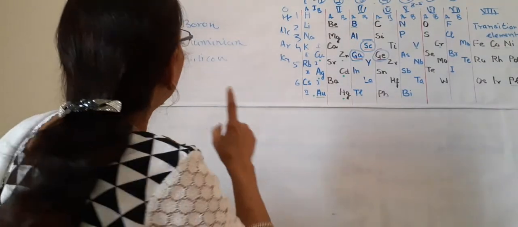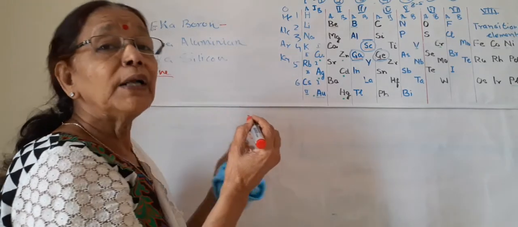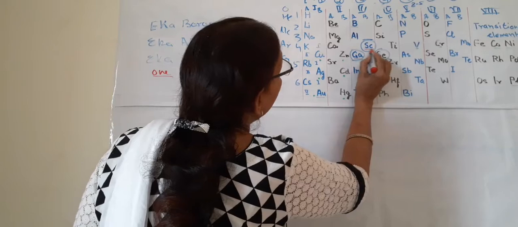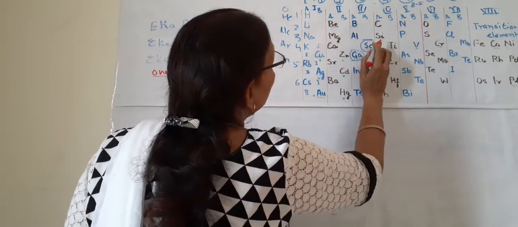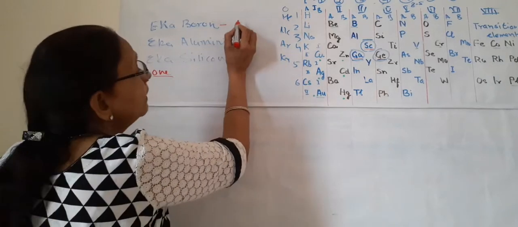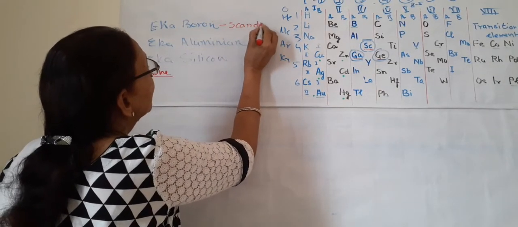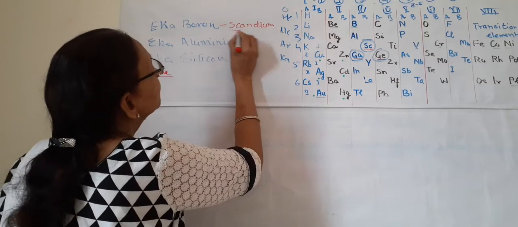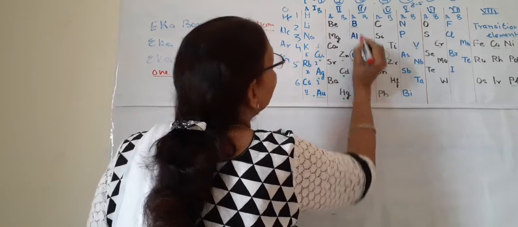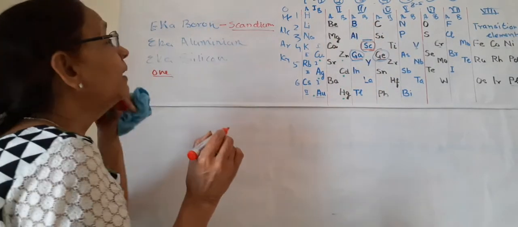So what he said is that Eka boron means one element after boron. This element is after boron, and he left a gap here, and later it was discovered as scandium. So Eka boron is scandium. Eka means after, or one after.